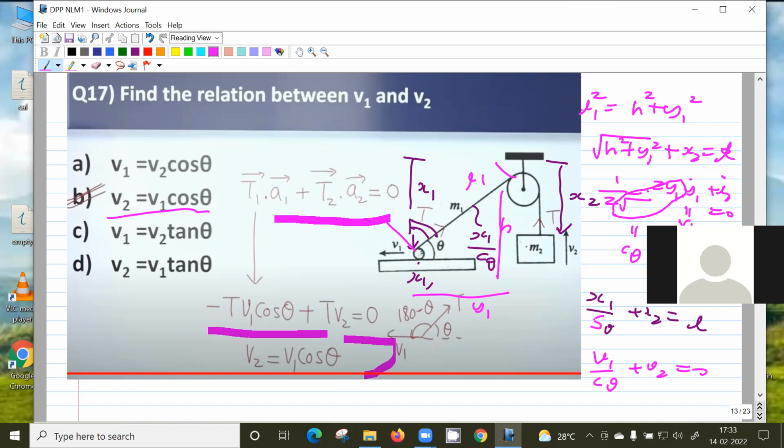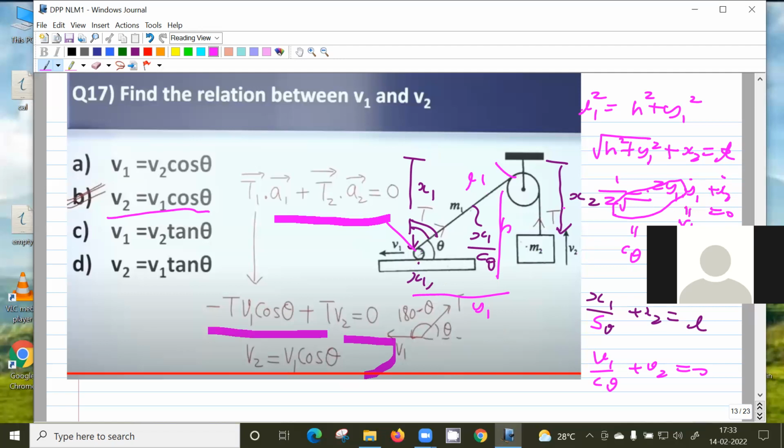Since theta is varying with time, instead of writing the length of the string in terms of x1 and theta, you can write it in terms of h. H is constant, and this is the coordinate which is changing. We are interested in it because y1 dot is the velocity of 1 and x2 dot is the velocity of m2.